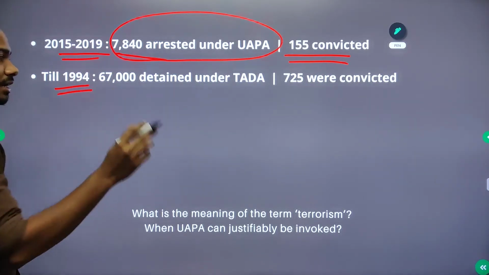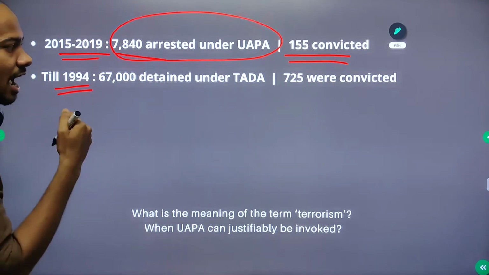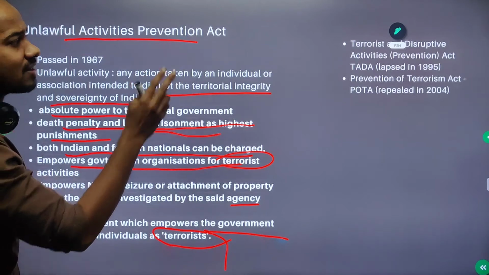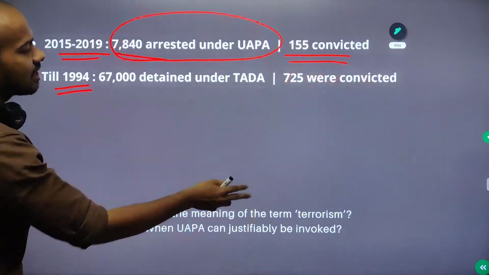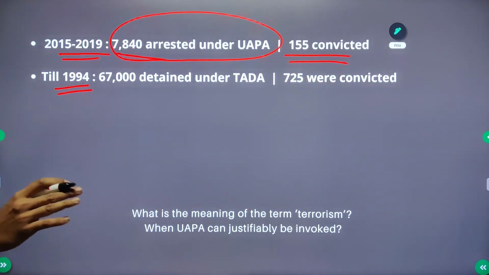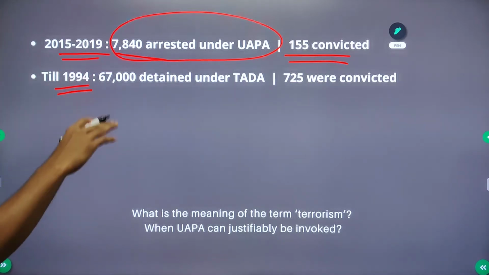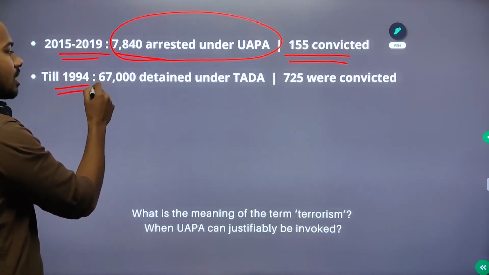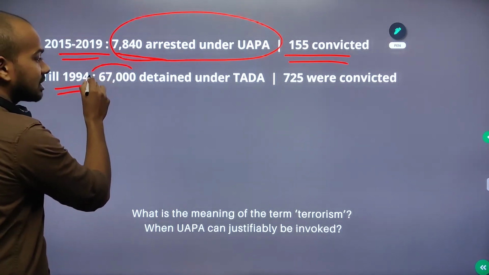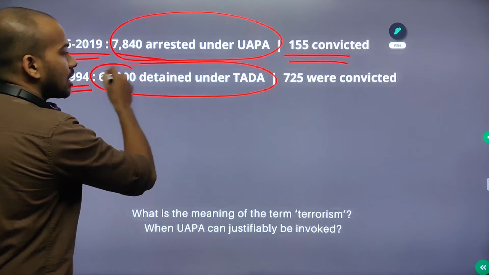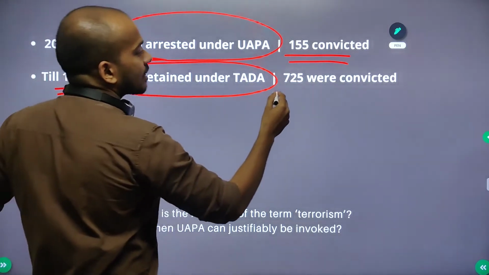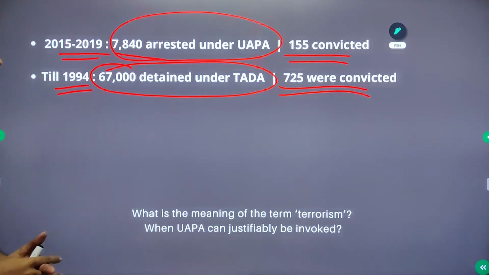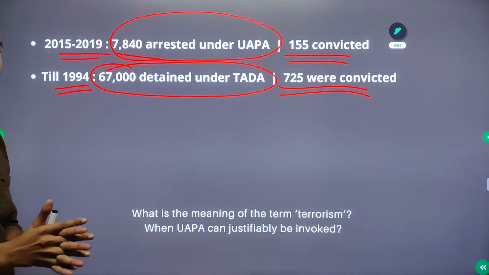Similarly, the previous law, the Terrorist and Disruptive Activities Prevention Act, TADA, lapsed in 1995. It lapsed because it was being misused very much by the government at that time. Until 1994, if you take the math, 67,000 were detained under this law, TADA, and only 725 were convicted. So this is the reality when it comes to UAPA.